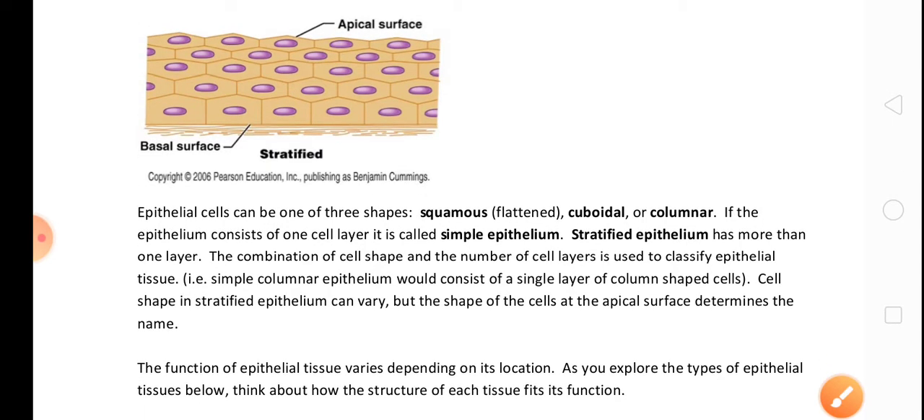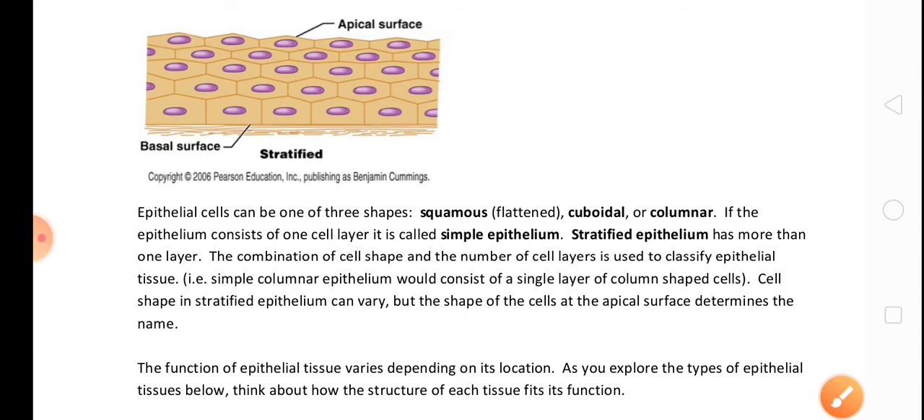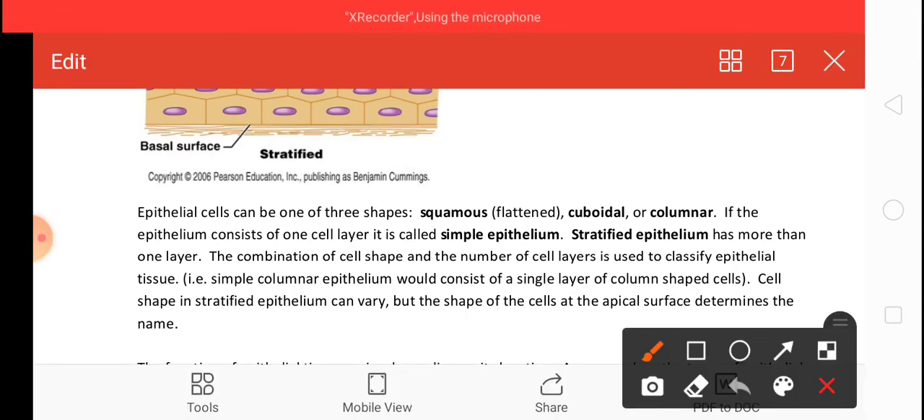Epithelial cells can be one of three shapes, which means it is found in three shapes. First is squamous, second is cuboidal, and the other is columnar. If the epithelium consists of one layer, it is called simple epithelium.